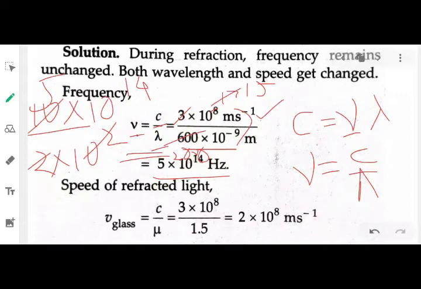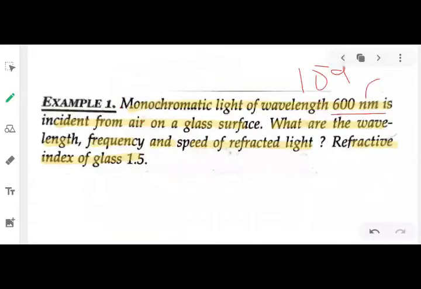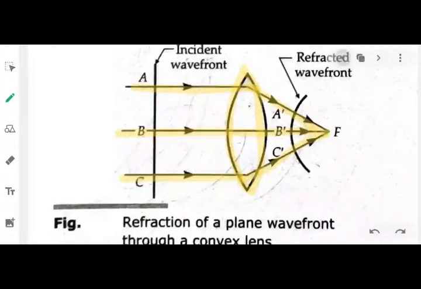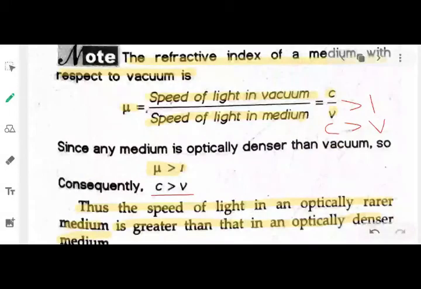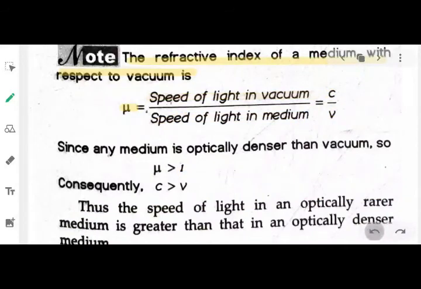Now next we will find out the speed of the refracted light. For the speed of light in a medium, you can use this formula, nu equals c by v.